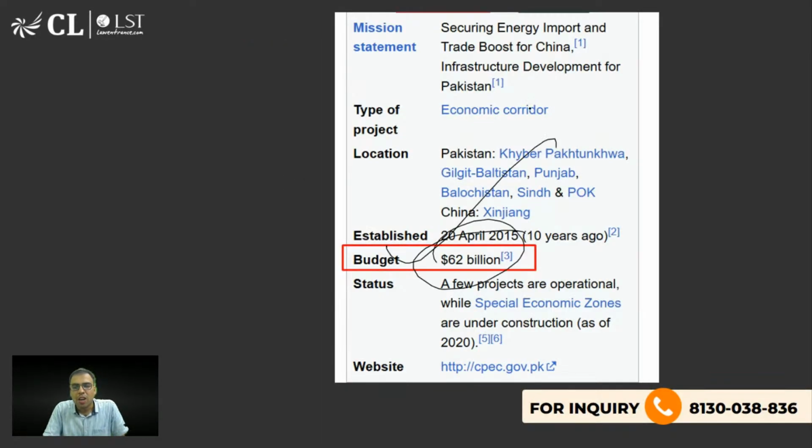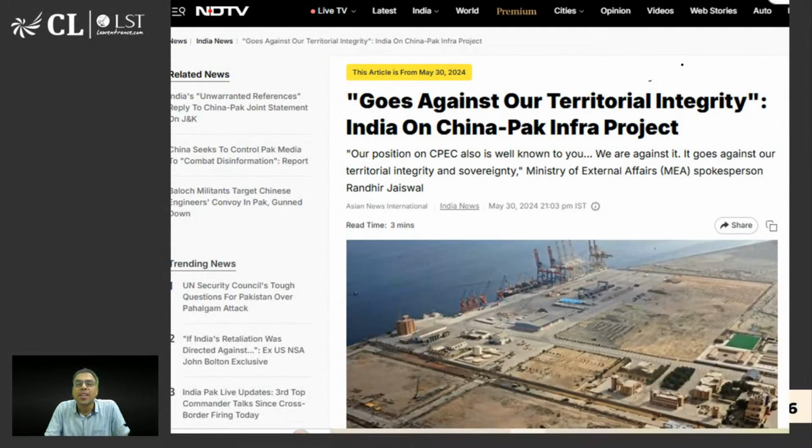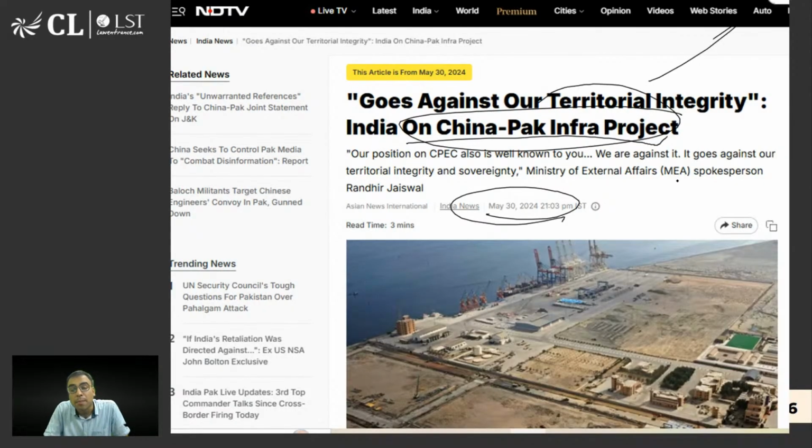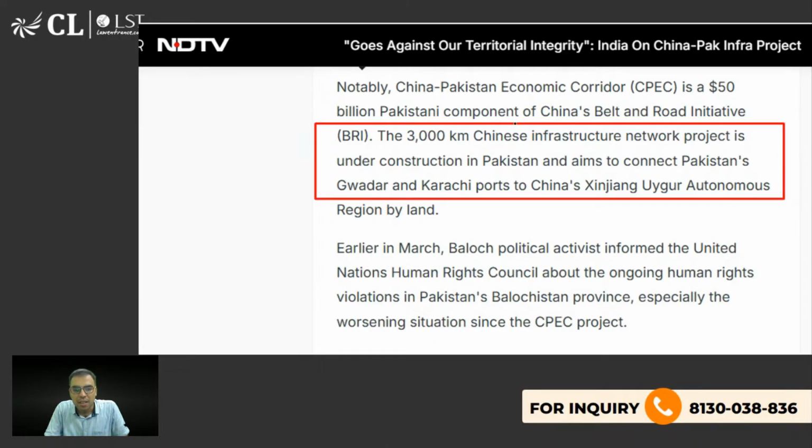So it's a $62 billion project, CPEC, China-Pakistan Economic Corridor. That is what you should know. Okay. And it goes against our territorial integrity, India and the China-Pak infrastructure project. India has strongly said many times, not once, कई बार कहा गया, India ने कहा है different forums में. Now, yes, they are planning to connect Gwadar and Karachi ports with China and all.